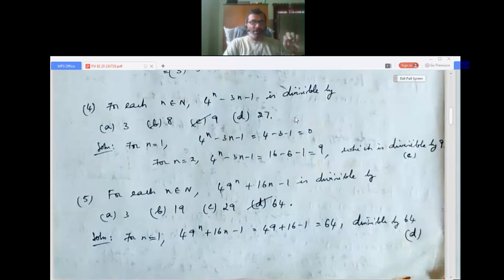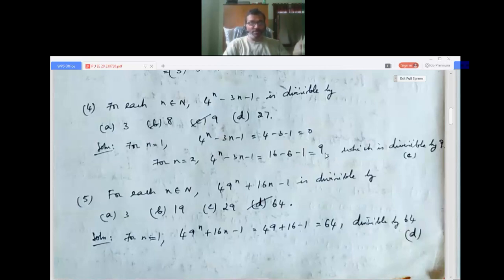Okay. For n equals 1, 4^n minus 3n minus 1 equals 4^1, that is 4, minus 3 minus 1, that is 0. For n equals 2, 4^n minus 3n minus 1 is 16 minus 6 minus 1, that is 9. So this 9 is a multiple of 9, so it is clearly divisible by 9.